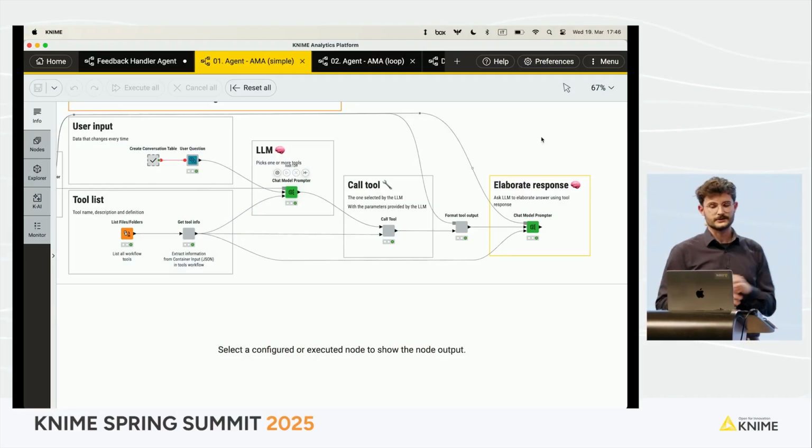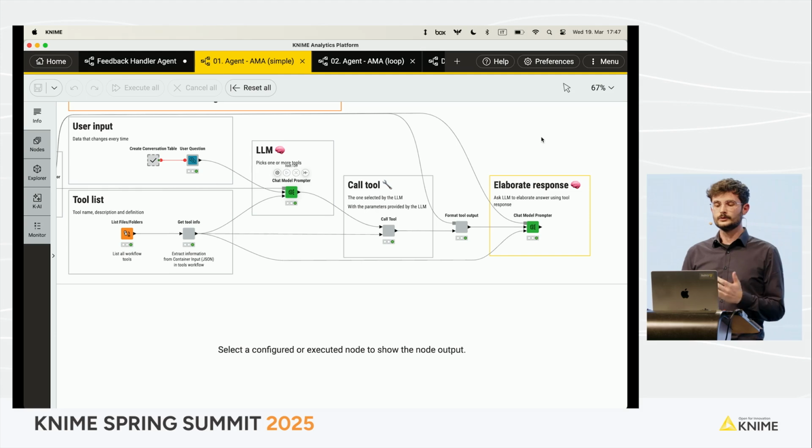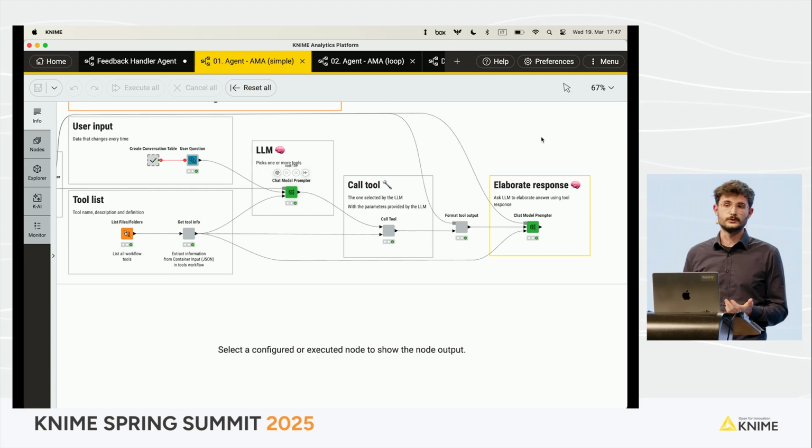What we have done here is to create a simpler version of that, to show that tools can provide not only actions, as we have seen now with the support escalator and the discount generator, but tools can also be data aware. So tools can also be used by the LLM to retrieve some data, some information. Yeah. So in this example, the workflow looks similar to the previous one.